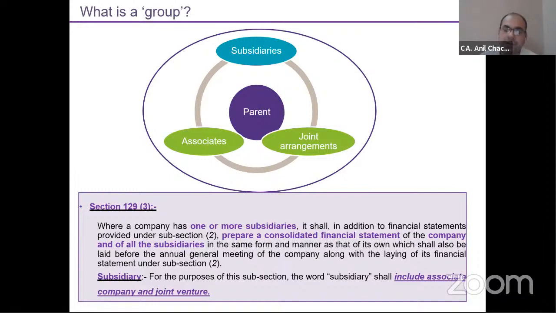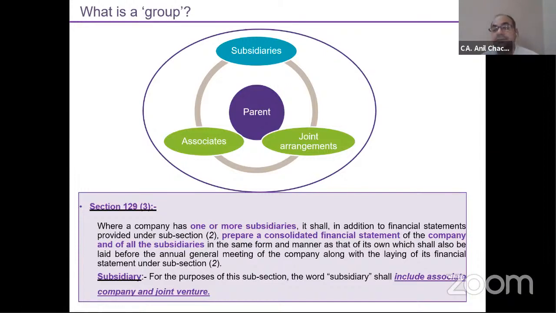It means the significant influence is there. So now suppose you don't have a subsidiary, meaning you don't have any company in which you have more than 51% shareholding, but you have a company wherein the associate principal relationship exists, meaning more than 20% holding in another company. So that will become your associate.